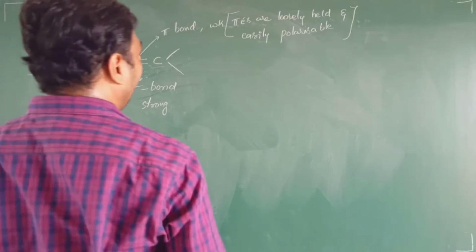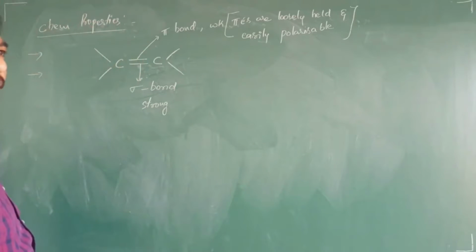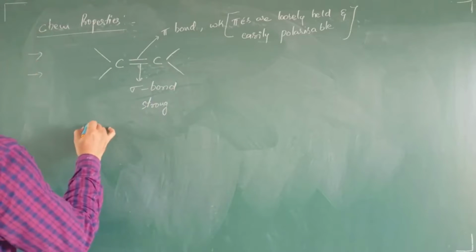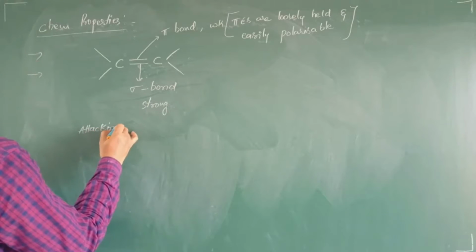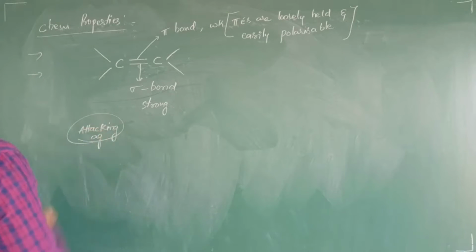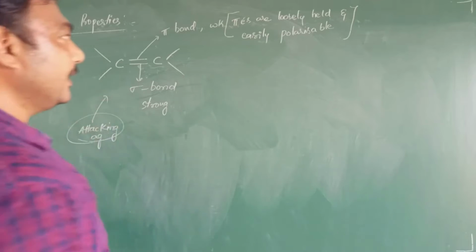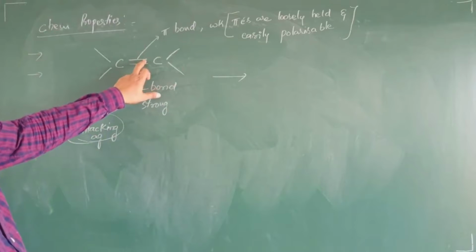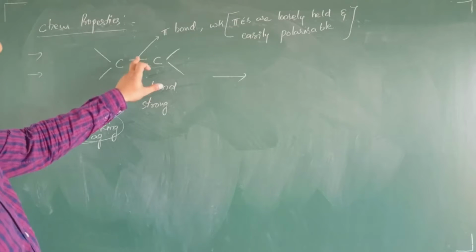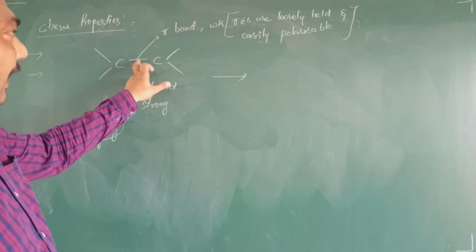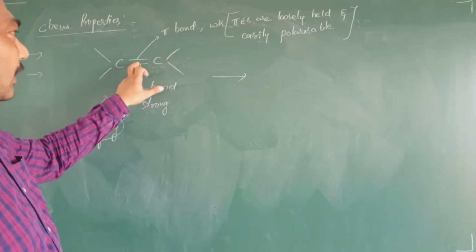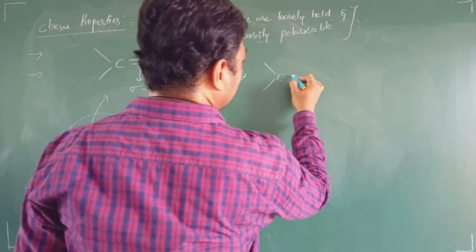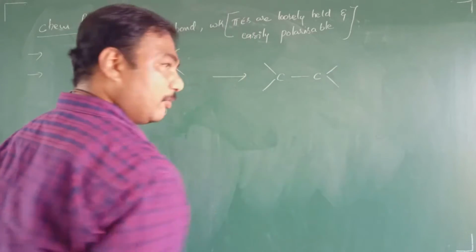Okay, right. Now what is the meaning of this polarizable, students? For example, in presence of an attacking species or any attacking agent, let us say this is our attacking agent. In presence of this attacking agent, the pi electrons which are loose, this total pi electrons, either they may shift towards this carbon or towards this carbon. Let us say this is our sigma bond which is not broken.